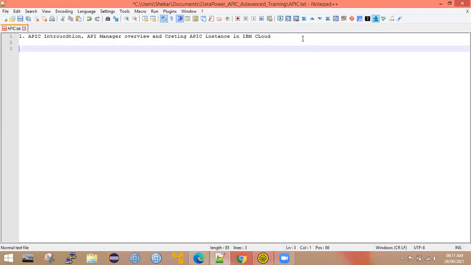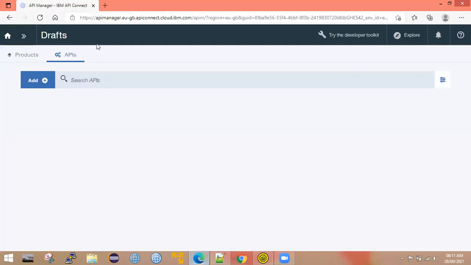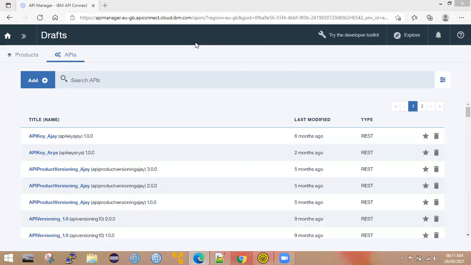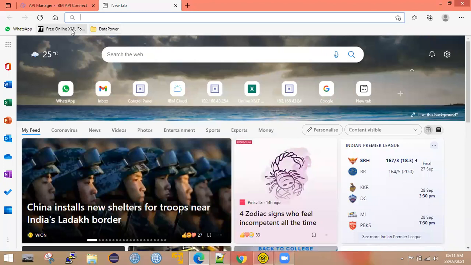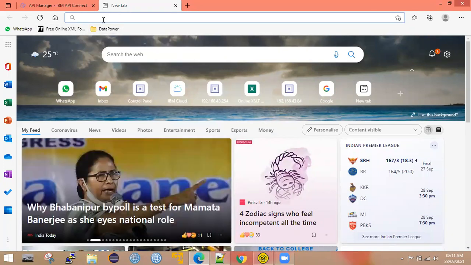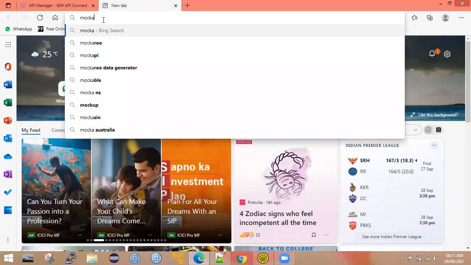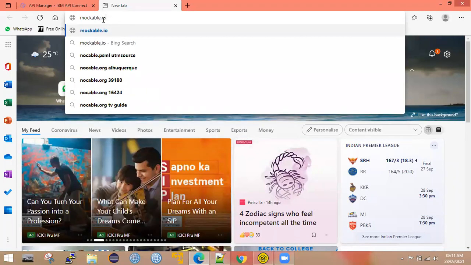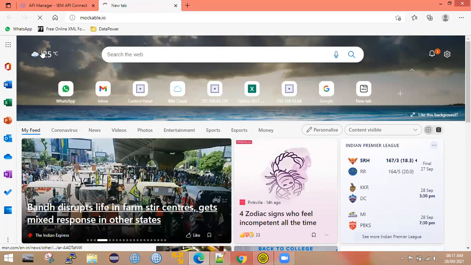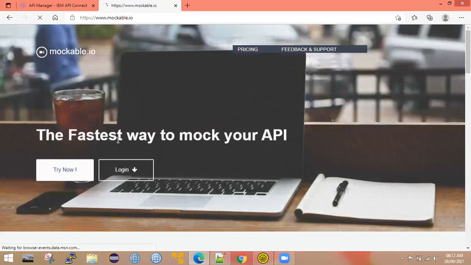In general, in projects as well, we will expose the services as APIs in API Connect. So let's assume that there is one mock REST service. I think we created one in DataPower as well, or else let me create one mock web service. There is a website called mockable.io. Using this website, we can create either a SOAP or REST mock web service.